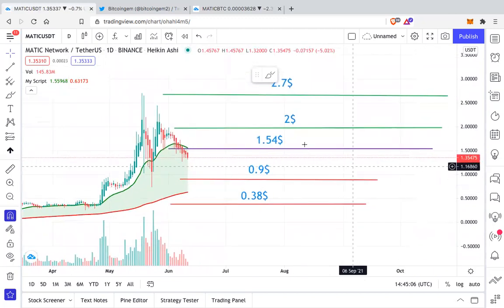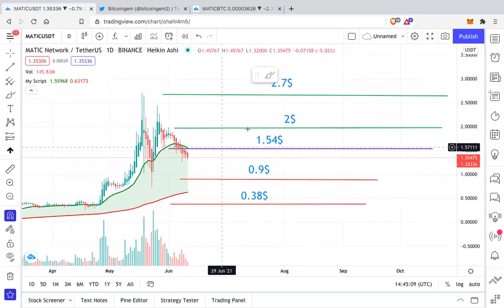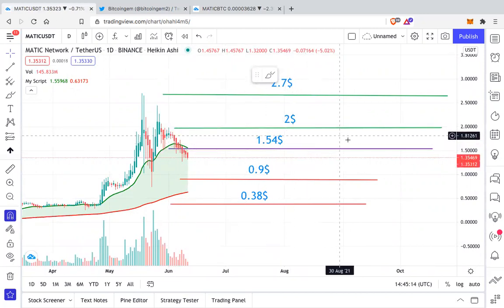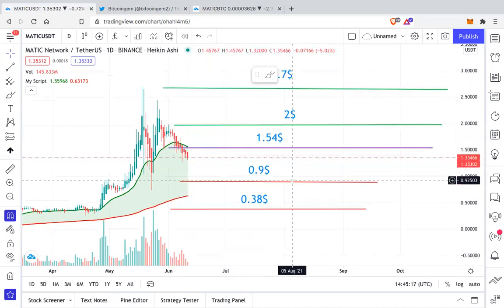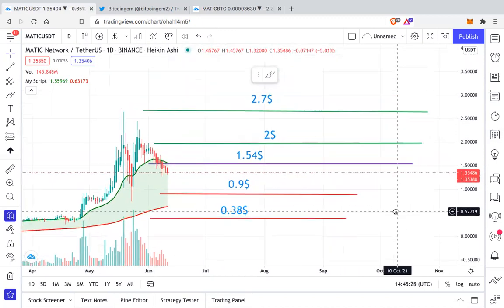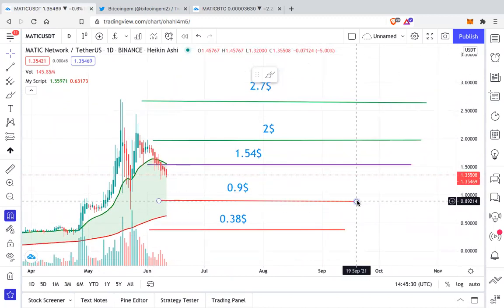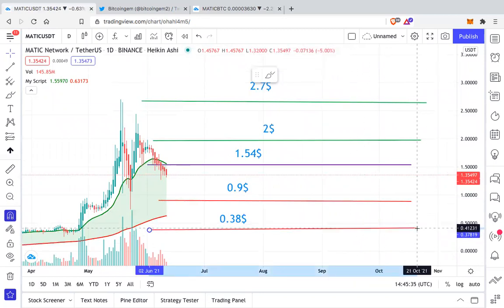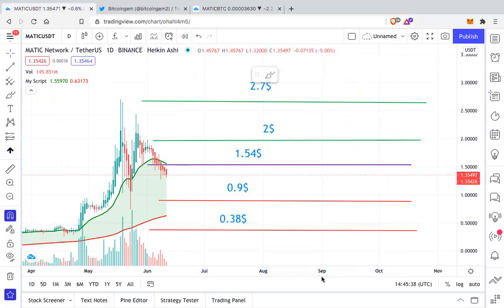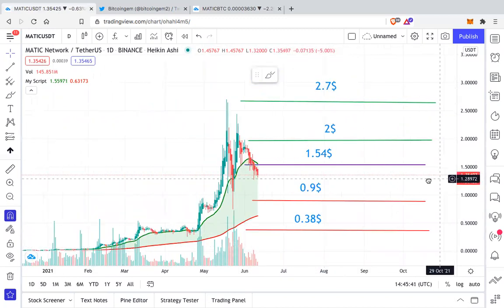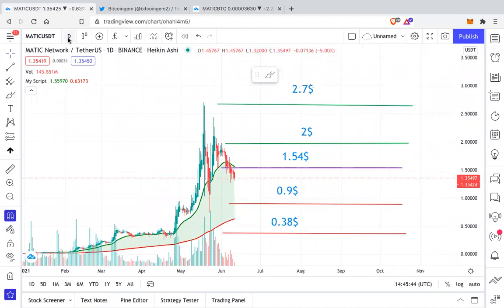Hence, Matic needs to be above 1.54 and keep ranging between 1.54 to $2 and create a new support over here. Or else it might retest $0.9. And if we see a Bitcoin crash once again, then I think it can go even further down. Again, these are just my opinions and please do your own research. I'm just sharing what I see in the Matic USDT chart on the daily time frame.